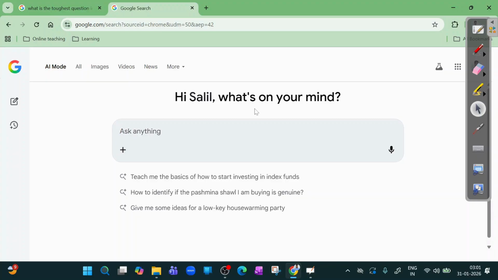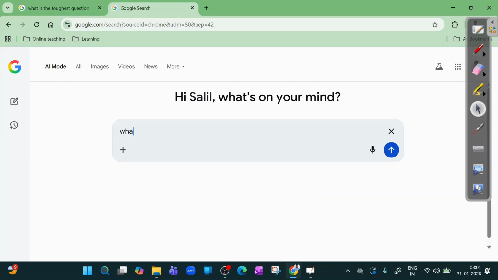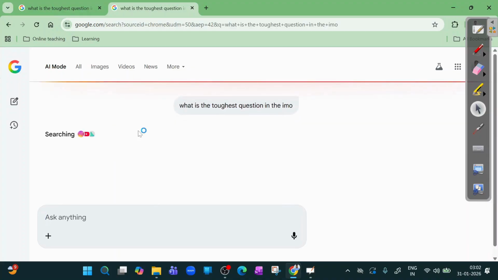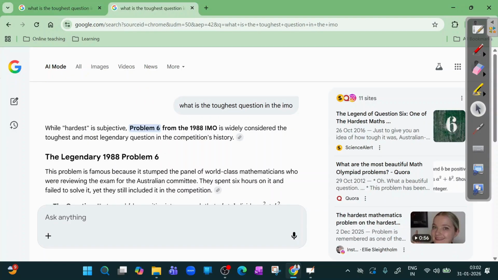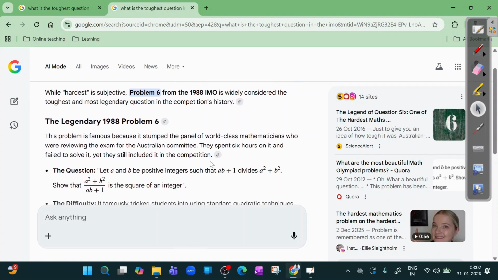So rather than me describing how tough it is, let us ask Google AI mode. Let us ask Google what is the toughest question in the IMO. Let's see what Google has to tell. Okay, so here Google has described it, while hardest is subjective, obviously. Problem 6 from the 1988 IMO is widely known as the toughest problem. Okay, that is what Google has to tell.